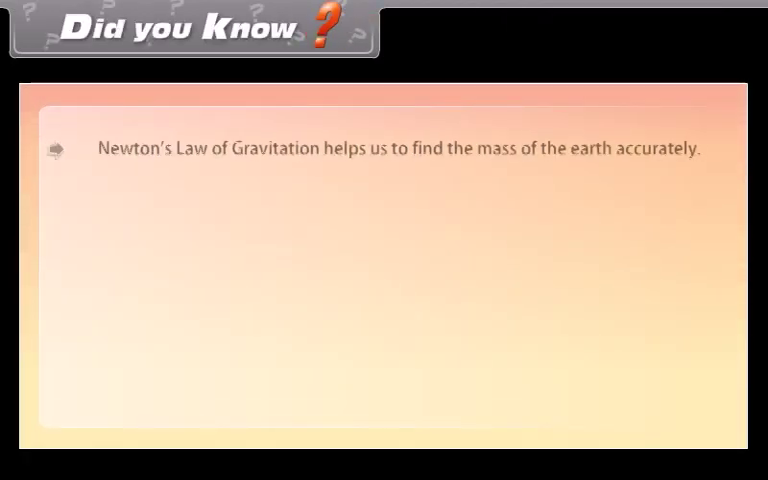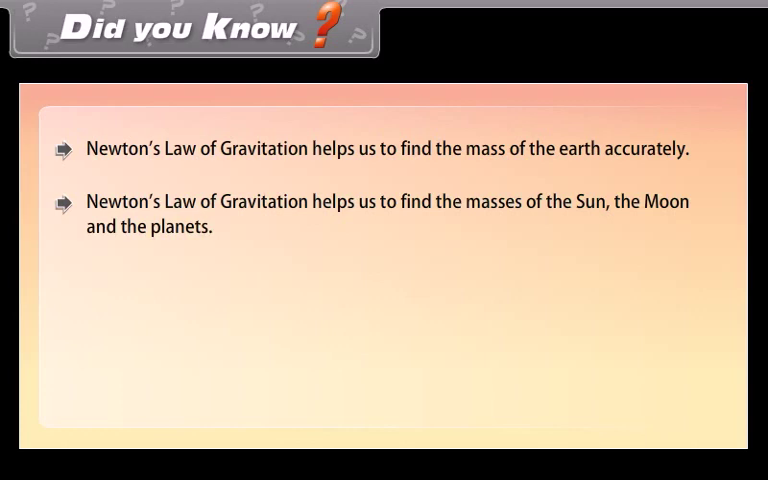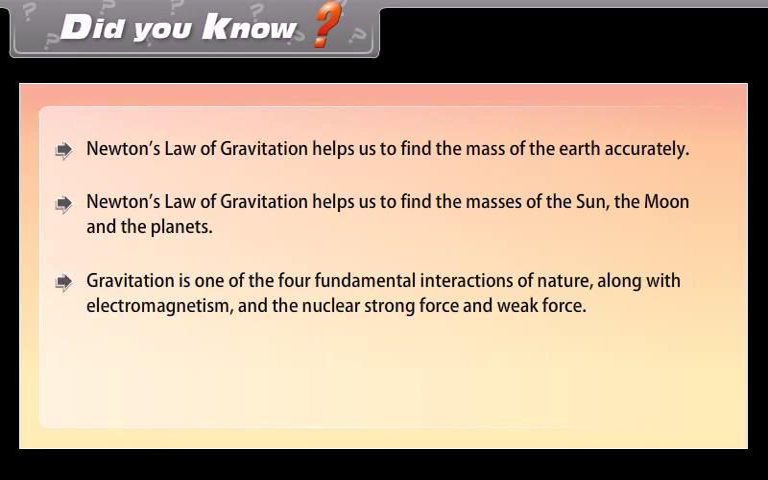Did you know Newton's law of gravitation helps us to find the mass of the earth accurately? Newton's law of gravitation helps us to find the masses of the sun, the moon, and the planets. Gravitation is one of the four fundamental interactions of nature, along with electromagnetism and the nuclear strong force and weak force.